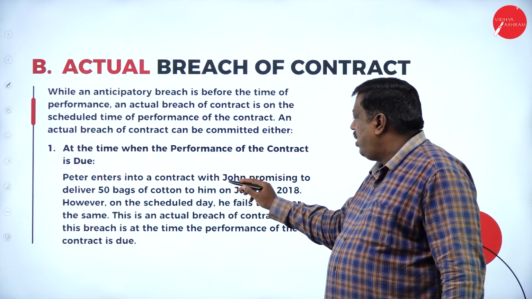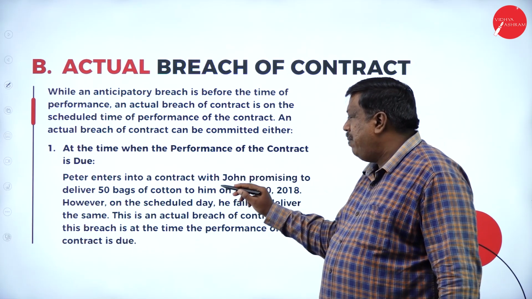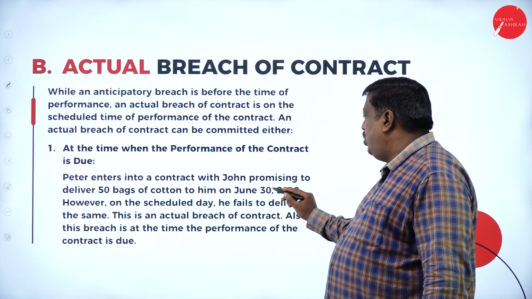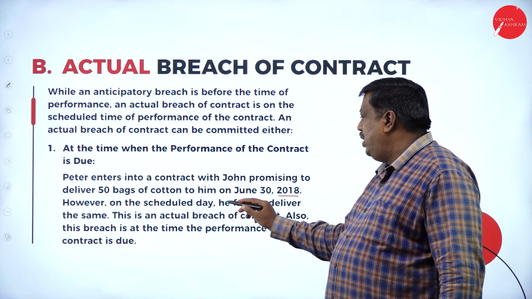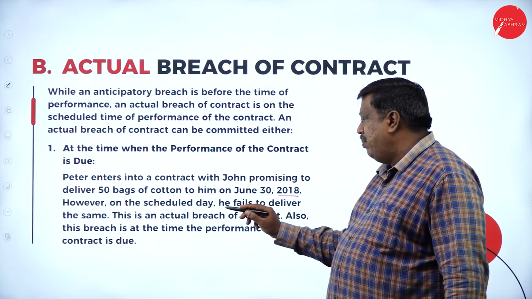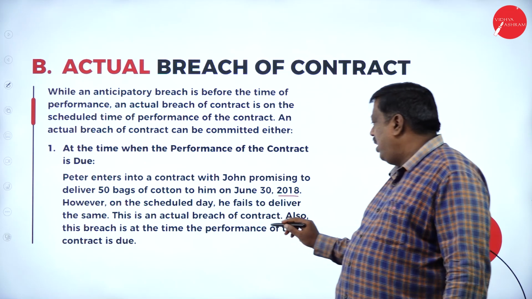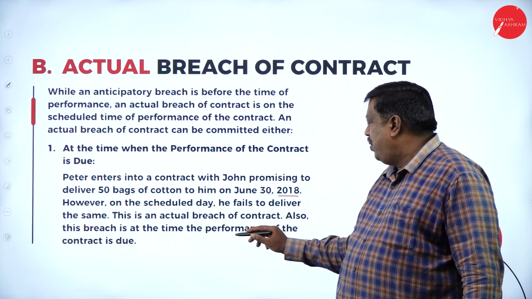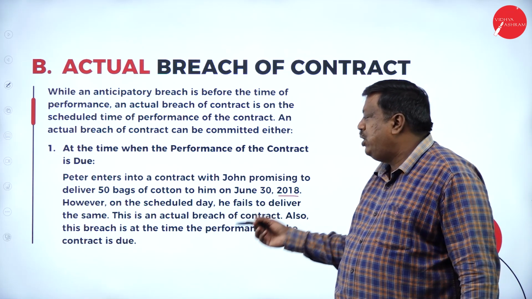Peter enters into a contract with John promising to deliver 50 bags of cotton to him on June 30th. However, on the scheduled day, he fails to deliver the same. This is an actual breach of contract. Also, this breach is at the time when performance of the contract is due.